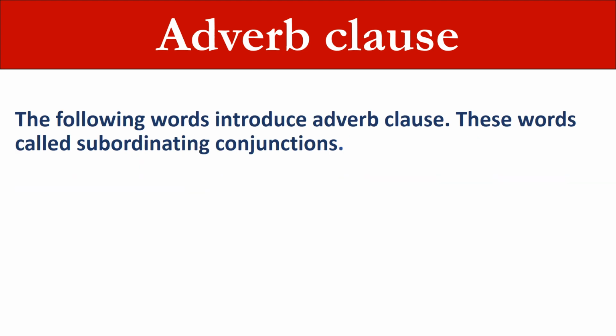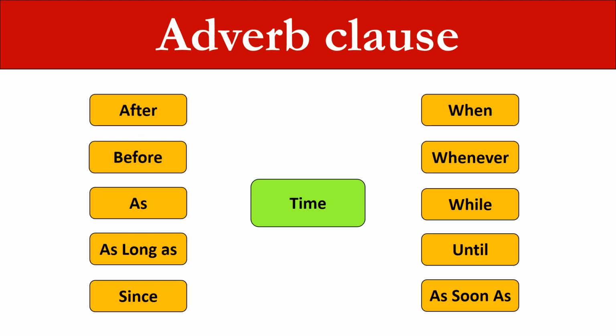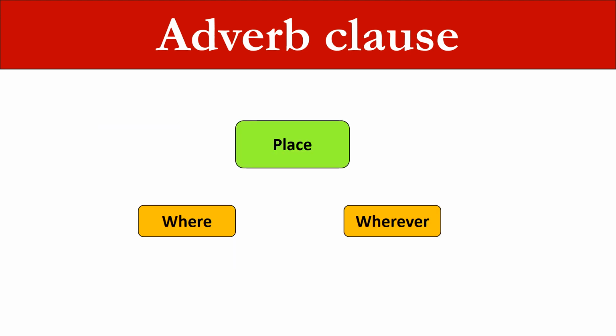The following words introduce adverb clauses. These words are called subordinating conjunctions. For time we use these words: after, before, since, as long as, when, whenever, while, until, as soon as. For place we use these words: where, wherever. For reason: since and because.